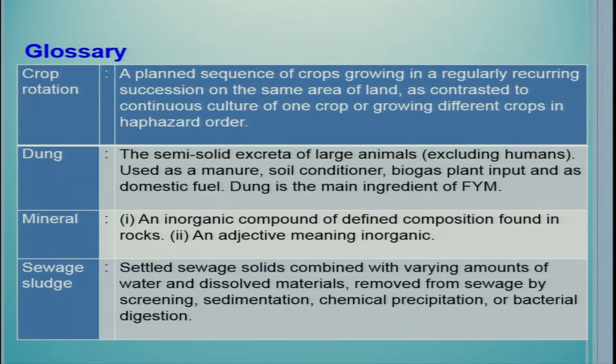Dung is the semi-solid excreta of large animals excluding humans. Mostly we get dung from horses, cows, buffaloes, etc. These are livestock, and it is frequently used as manure, soil conditioner, biogas plant input, and as domestic fuel. Dung is the main ingredient of FYM. FYM chiefly contains dung and bedding material as well as urine, and also some leftover fodder.